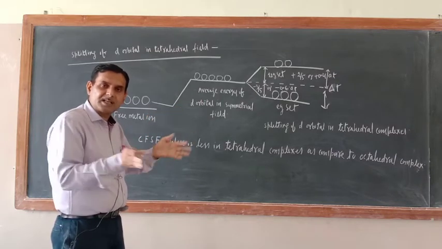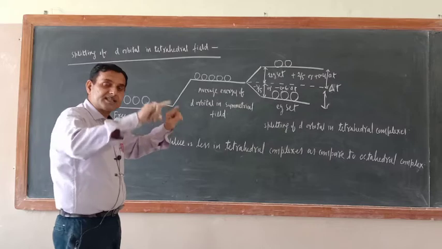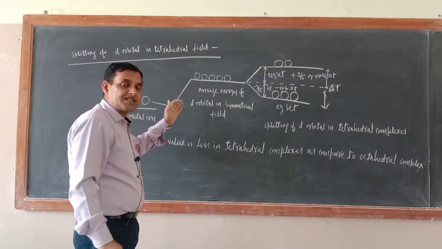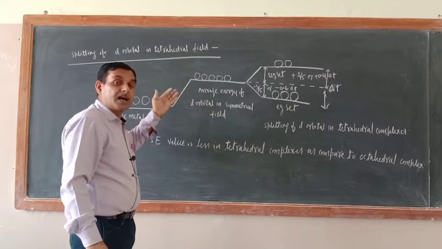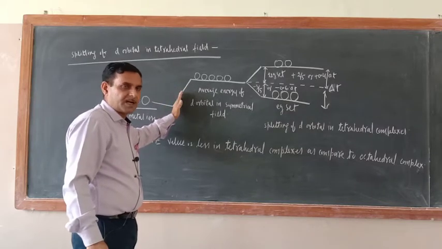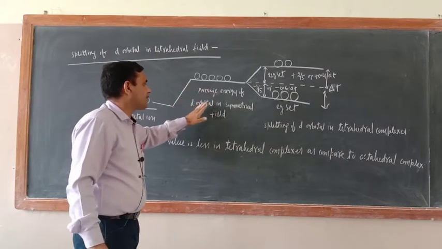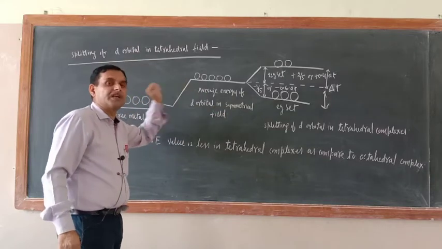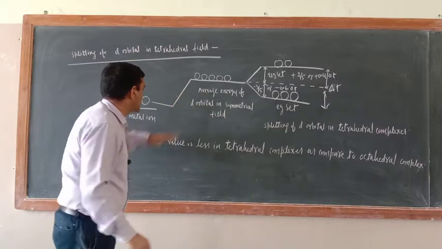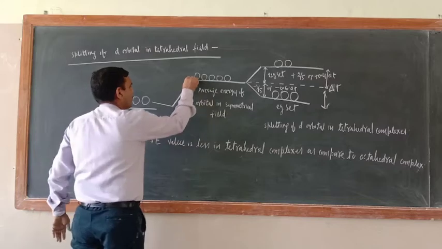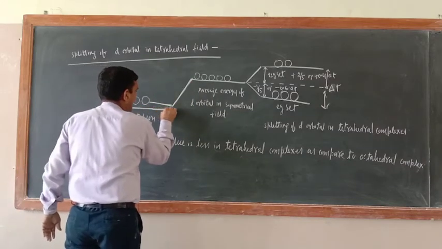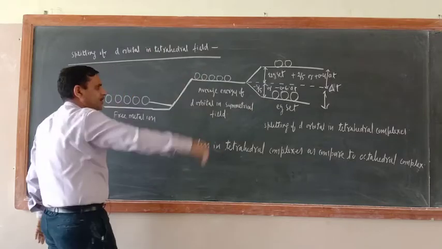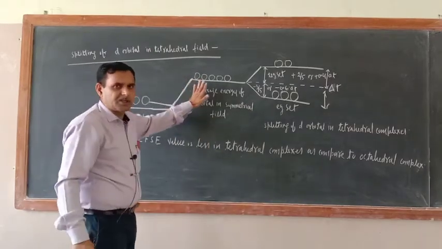Similar charges repel each other, but since they approach from equidistance, an equal amount of energy will be increased for all 5 d orbitals. So this is the average energy of d orbital in a symmetrical field. It is more; just see the meaning of this sign. Here the energy is increasing, but splitting is not there.